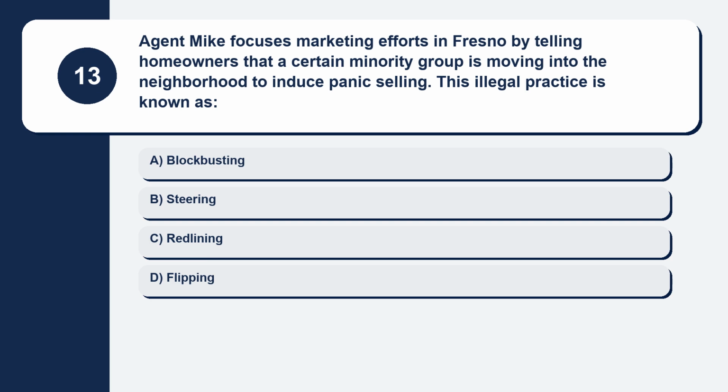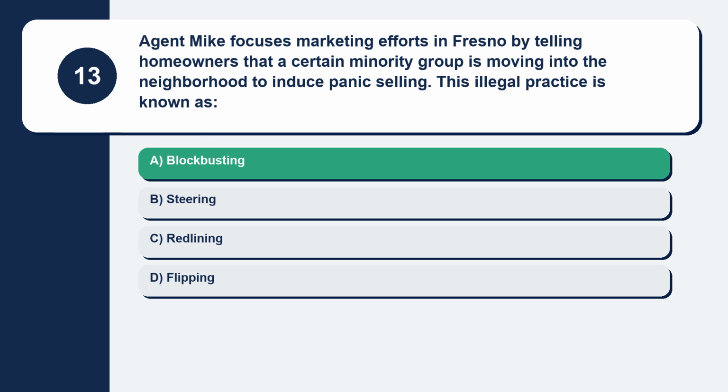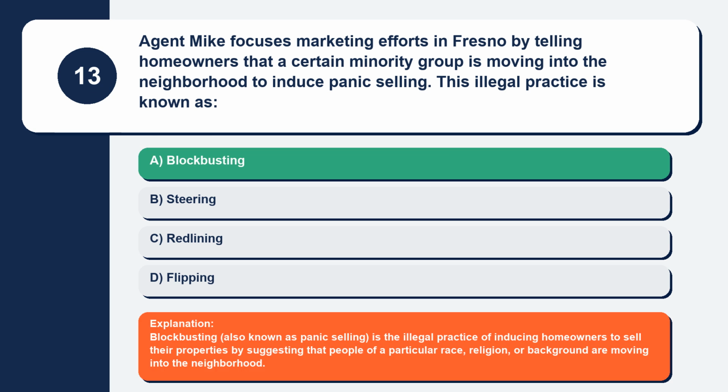Question 13. Agent Mike focuses marketing efforts in Fresno by telling homeowners that a certain minority group is moving into the neighborhood to induce panic selling. This illegal practice is known as. Here are your options. Option A, blockbusting. Option B, steering. Option C, redlining. Option D, flipping. The correct answer is option A, blockbusting. Explanation. Blockbusting, also known as panic selling, is the illegal practice of inducing homeowners to sell their properties by suggesting that people of a particular race, religion, or background are moving into the neighborhood.